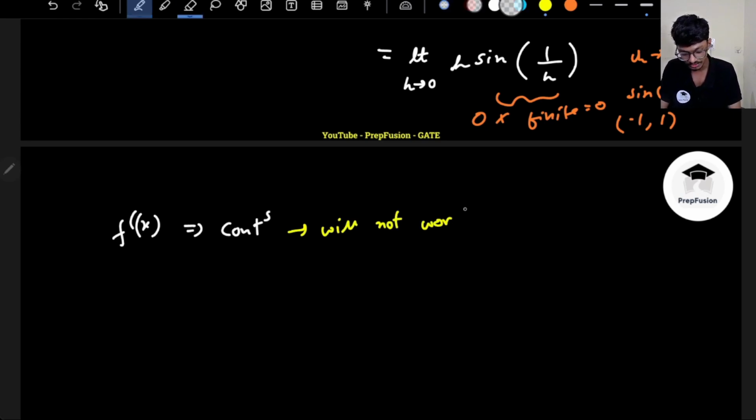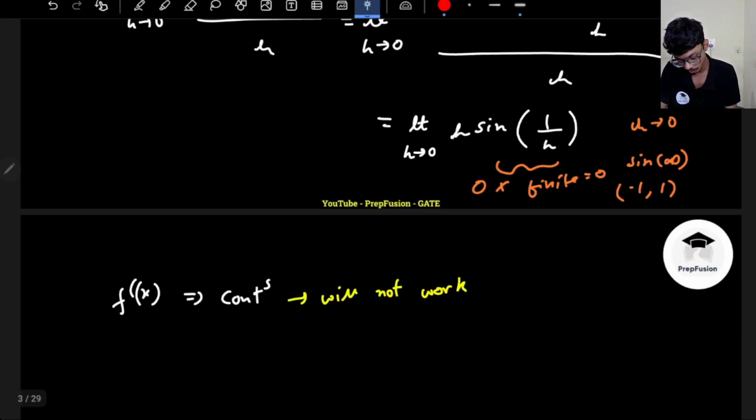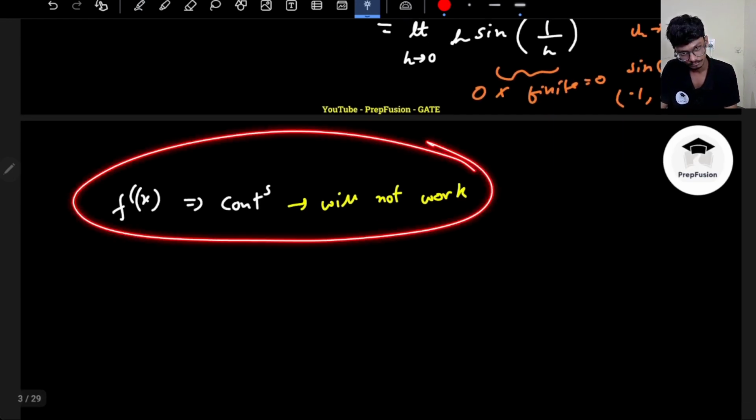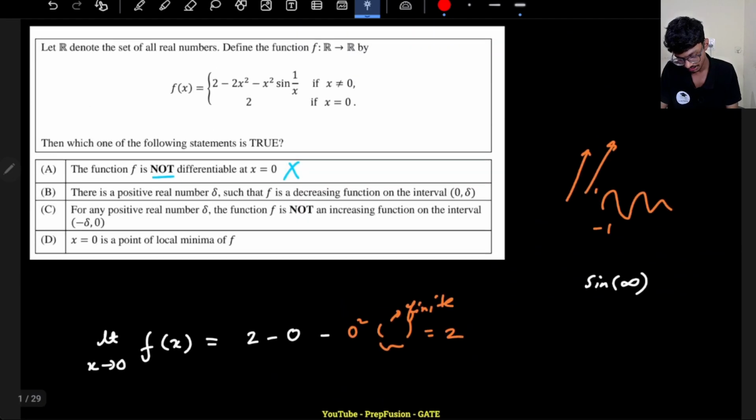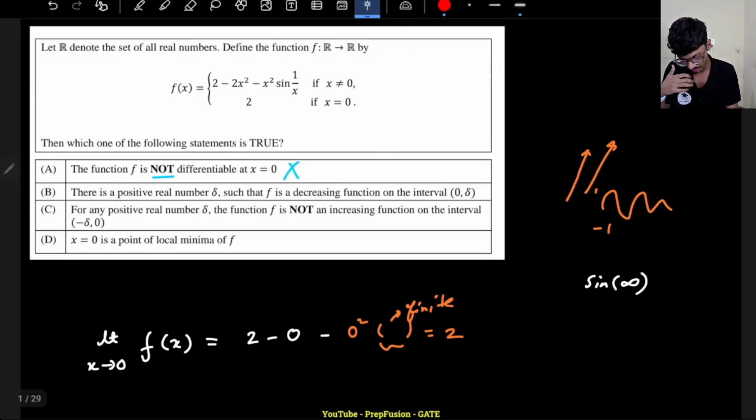Because at the point at which you are checking the differentiation, the definition of the function changes. So don't apply this method here. We will just see why this method will not work. So this was the first thing.